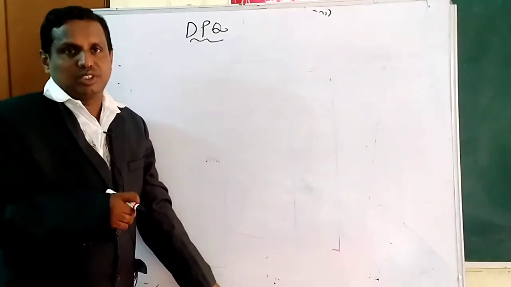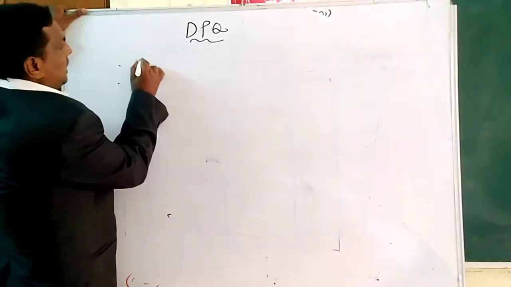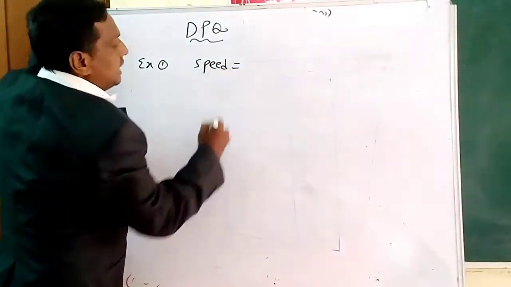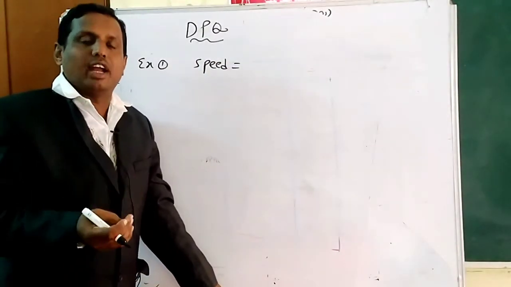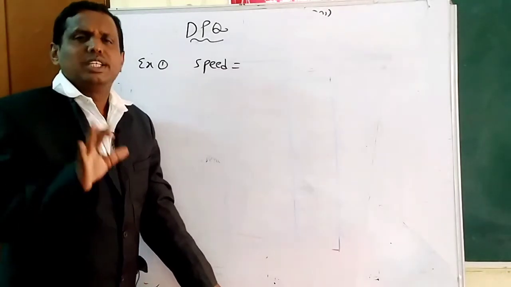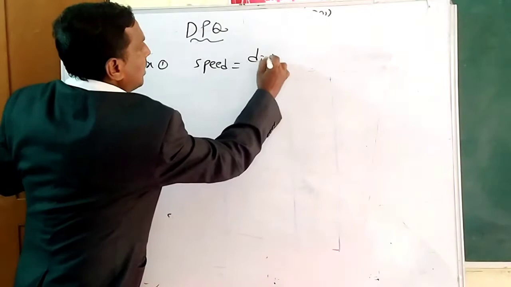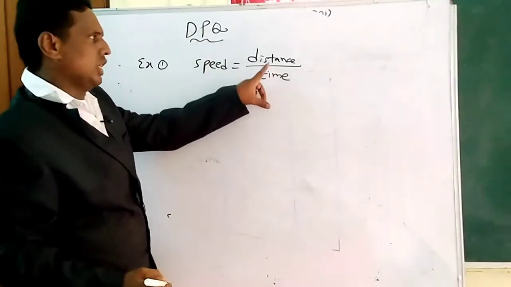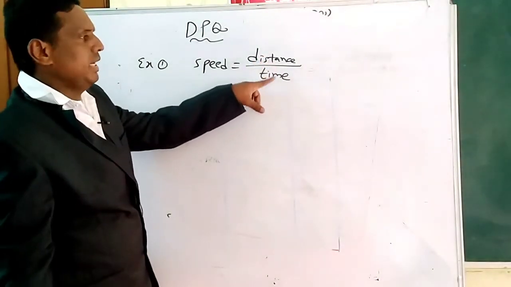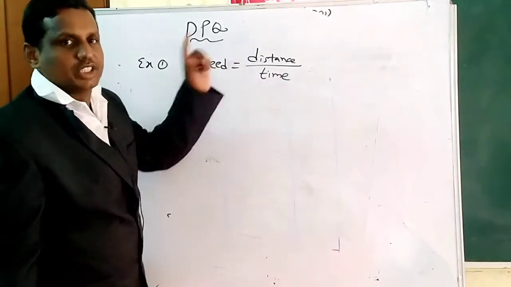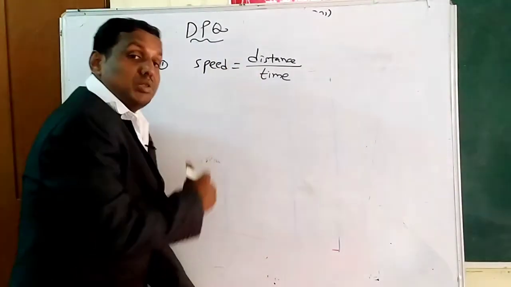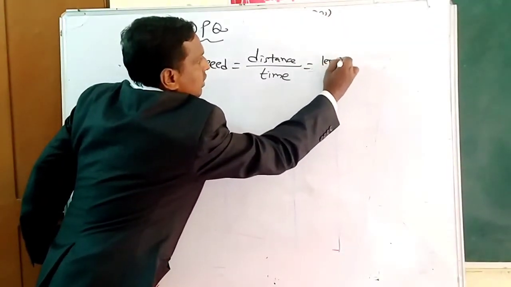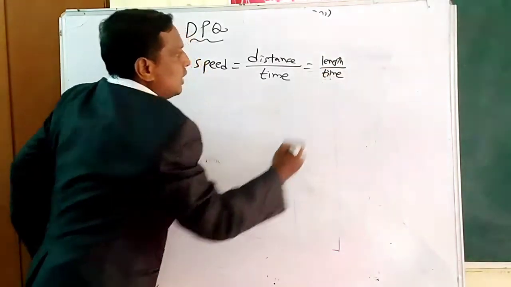So I will take 2 examples. First one I will take here. Example 1, speed. Speed is well known to you. It is the distance traveled by an object in unit time. Simply we can write speed equals distance by time, or distance upon time. You can say upon or by, it's your wish. I am using distance by time. Speed equals distance by time. Okay, clear? But what is distance here? Length only. Nothing but length. So we can write here again length by time.